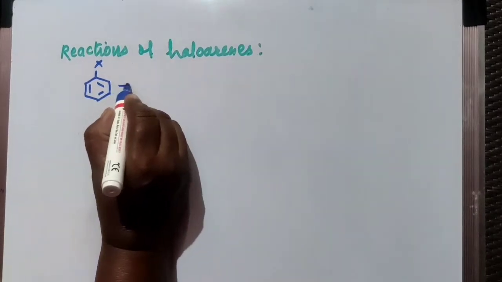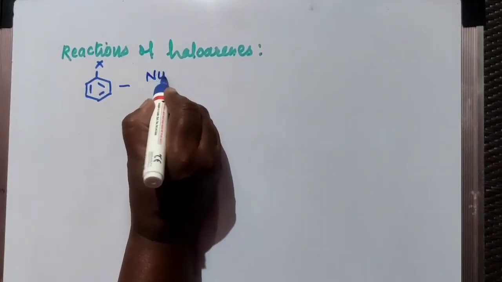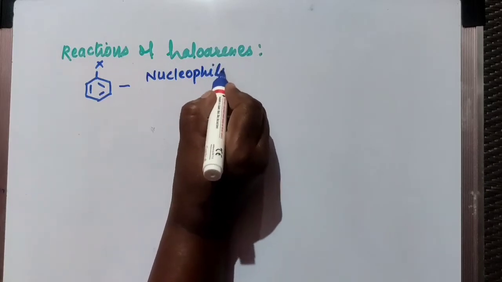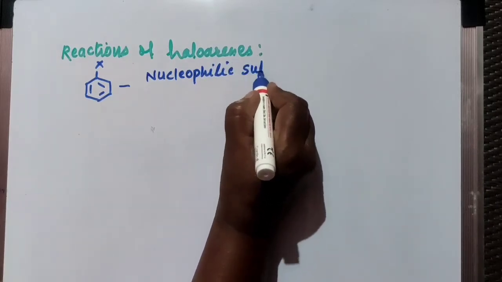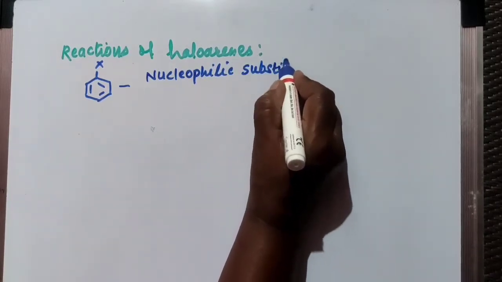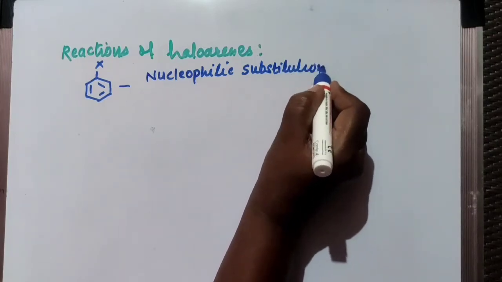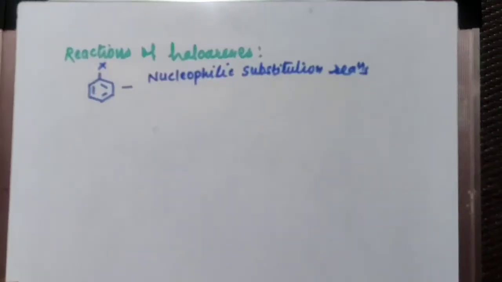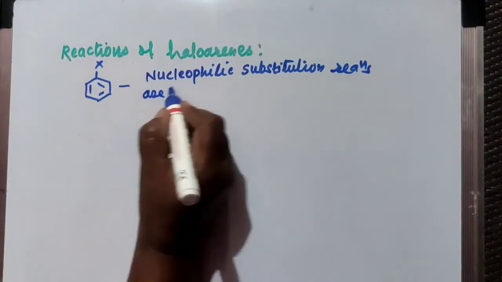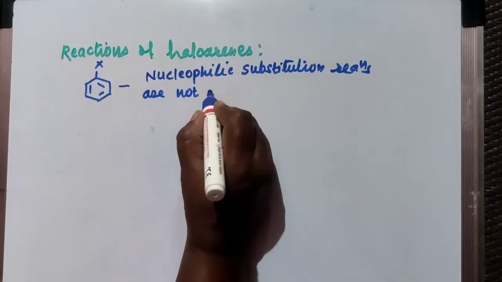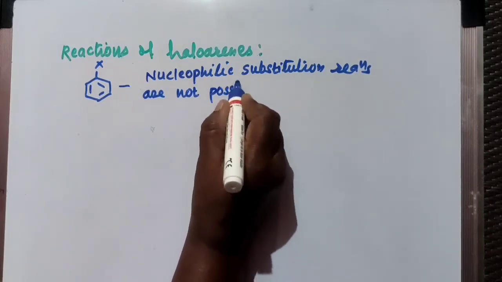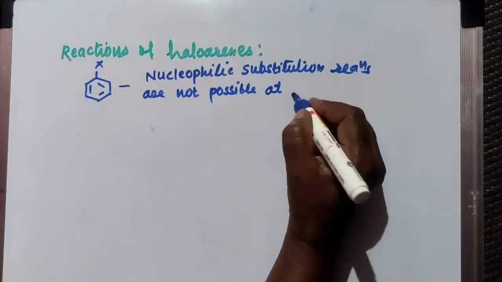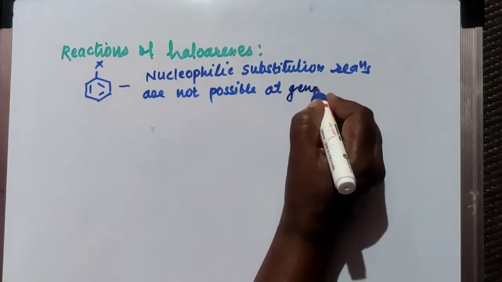So in case of haloarenes, these nucleophilic substitution reactions are not possible at ordinary or general condition.